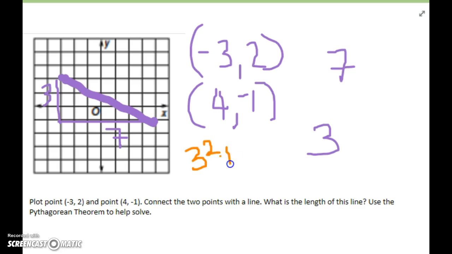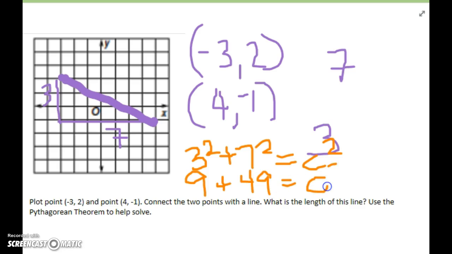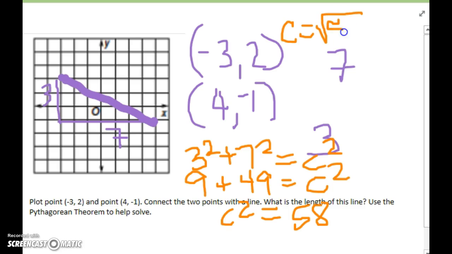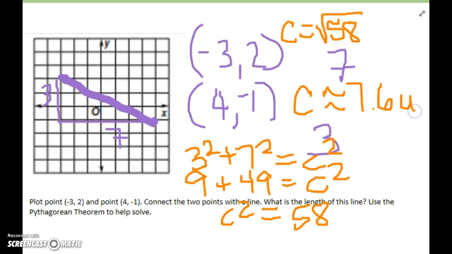So I've got 3 squared plus 7 squared equals c squared. 3 squared is 9. 7 squared is 49. And that means c squared has a value of 58. So now to solve this, I'm going to find the value of c by finding the square root of 58. When I find the square root of 58 using my calculator, I get that c is approximately 7 6/10 units.